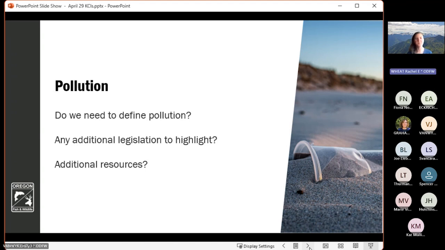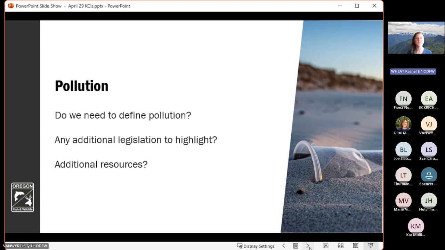The other two questions I mentioned: are there any additional policies that we need to highlight? Is there any additional legislation that we have not included, either at the federal or the state level, that may be helpful to highlight just to provide that regulatory framework for the way that pollution is managed in the state? And then lastly, are there additional resources out there that have provided value to you in your work that you feel would be helpful to include?